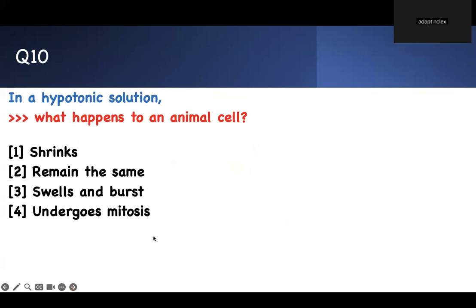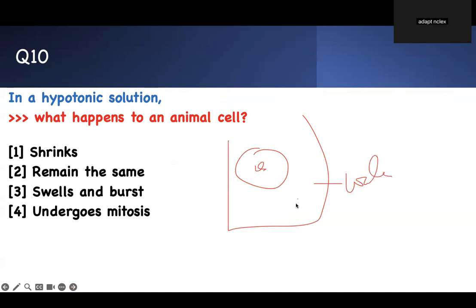In a hypotonic solution, what happens to the cell? Think about it. This is the cell. If you put it in hypotonic water, the concentration of solute in the water is low. Concentration here is high in terms of solute. So by osmosis, water moves into the cell.